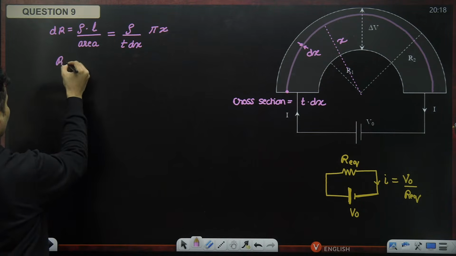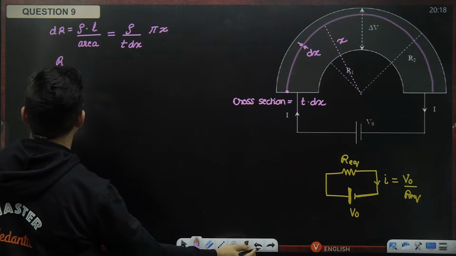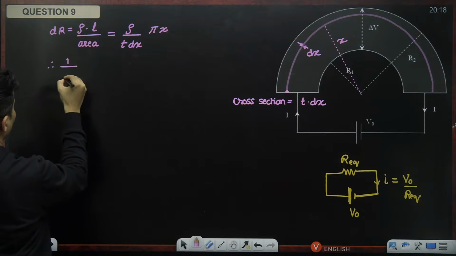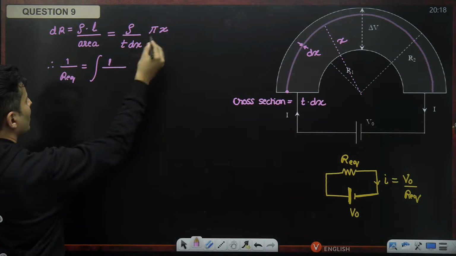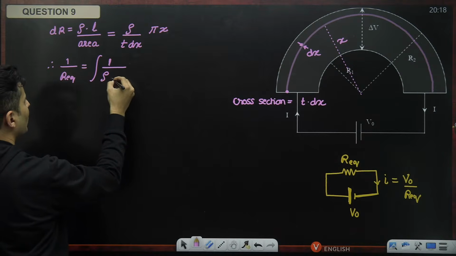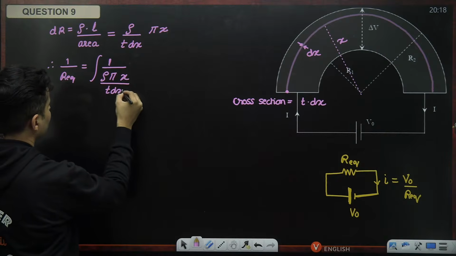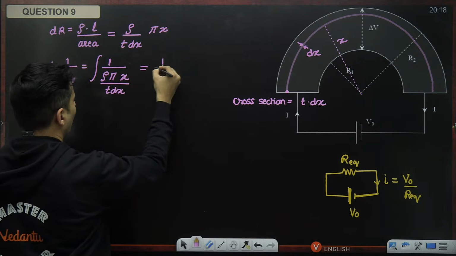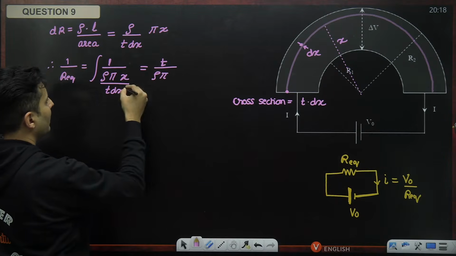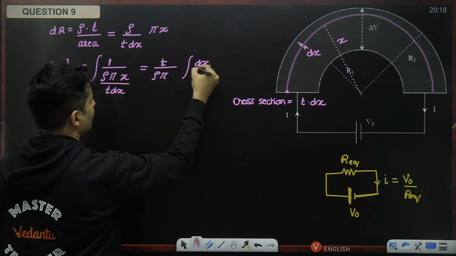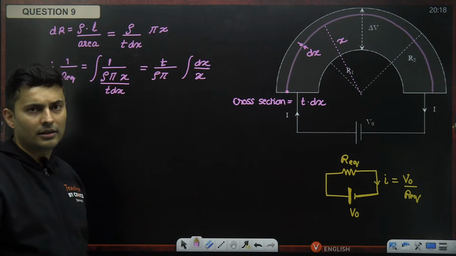So therefore, my 1 by R equivalent, my bad, which is integration of 1 by dr. So 1 by dr means it is rho pi x divided by t dx, which means thickness will go on the top, rho and pi will come over here, and integration of dx by x will remain. This is what 1 by r equivalent will turn out to be.